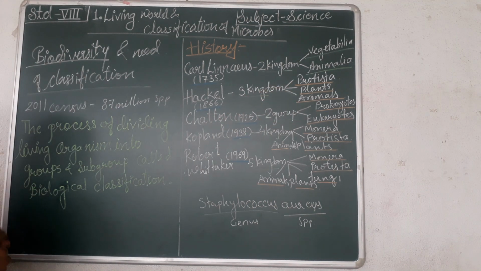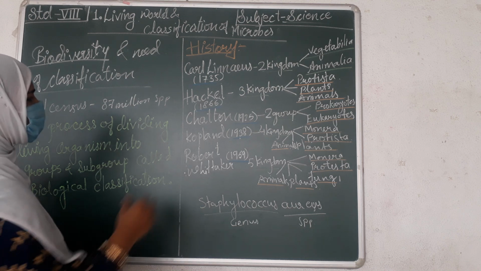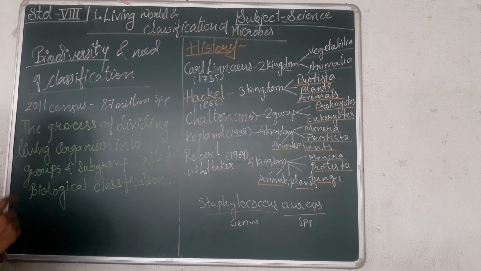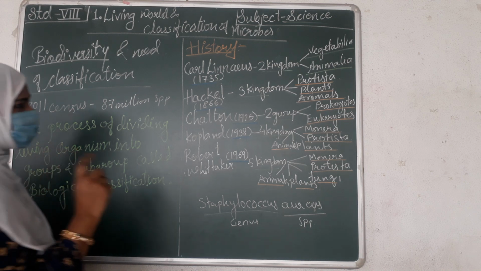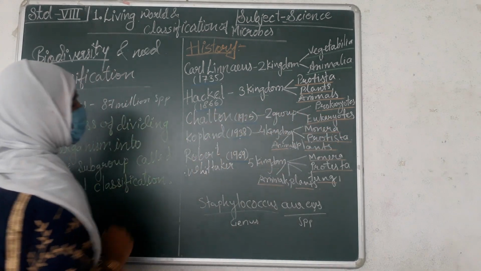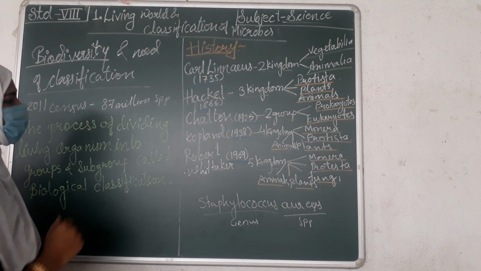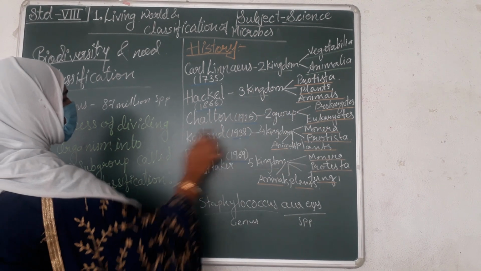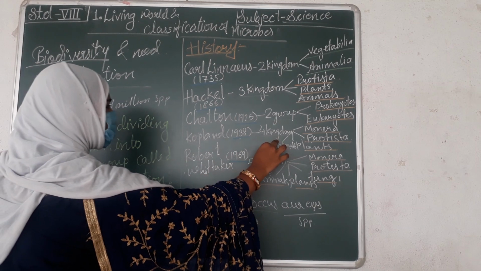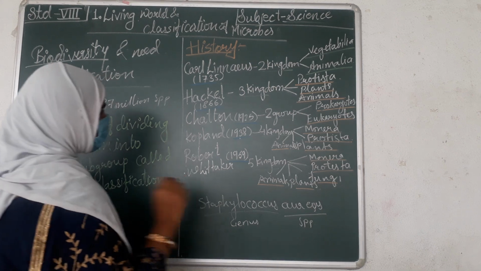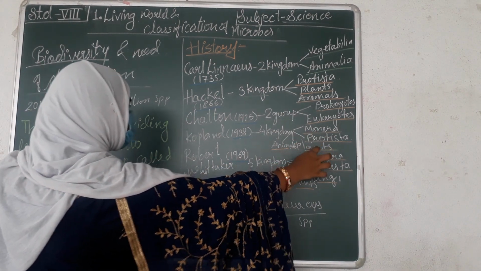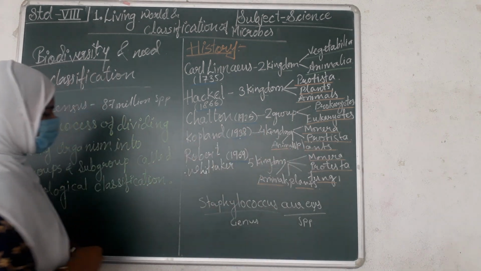Okay. Now, the next attempt was made by Chatton in 1925. He gave the classification of two groups on the basis of the cell. What he observed, that is prokaryotes and eukaryotes. The next classification was given by Copeland in 1938. According to Copeland, how many kingdoms exist in the living world? Four kingdoms. He gave the classification of four kingdoms, that is Monera, Protista, plants and animals.